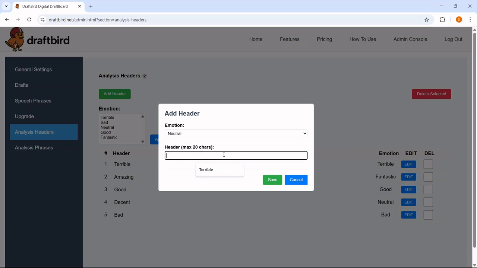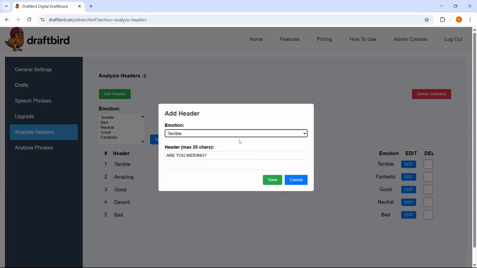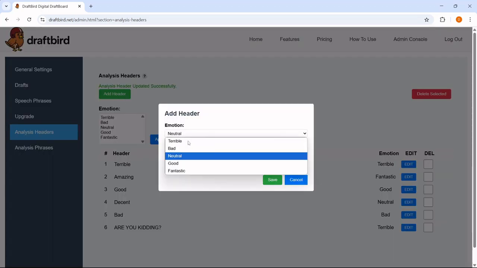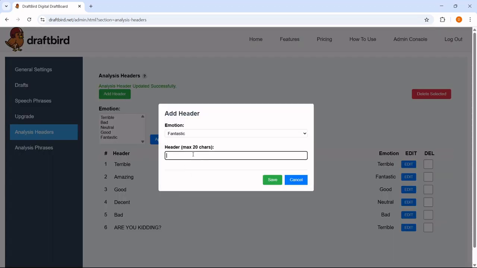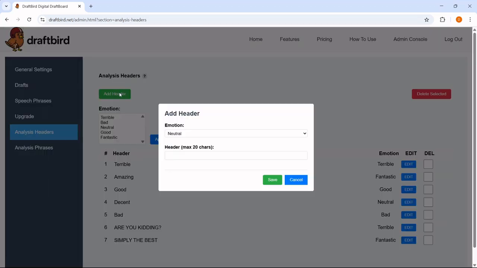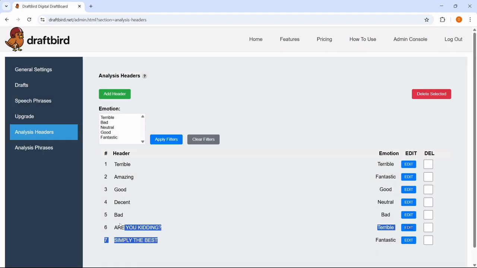Basically, you have a maximum of 20 characters. So instead of terrible, I'm going to say, are you kidding? Let me just save that one. And for fantastic, I'm going to say just simply the best, right? Something like that. You could put it all caps, you could do whatever you want. And if you notice here in the headers, there are no emotions, there's no sex or anything. It's just the headline. We don't really get personal here.